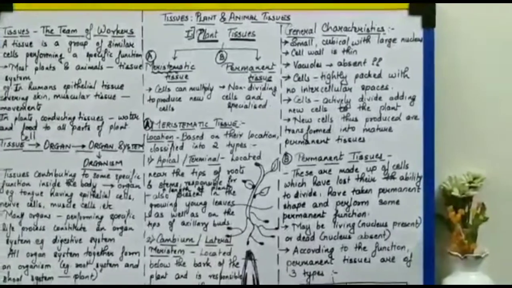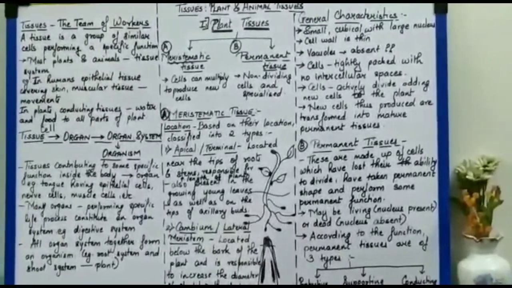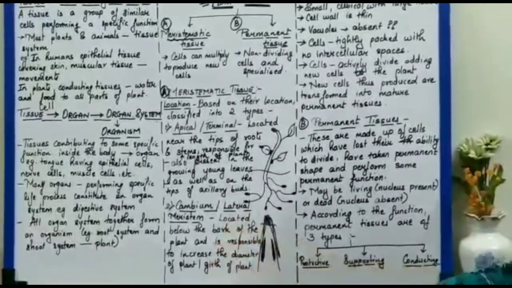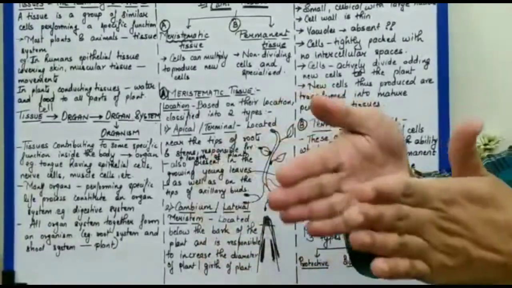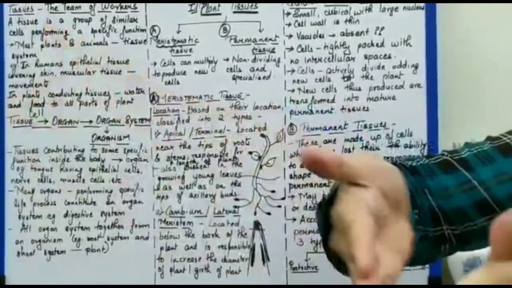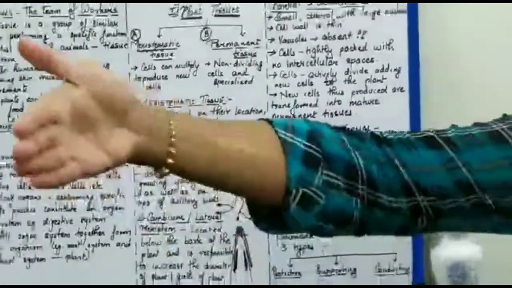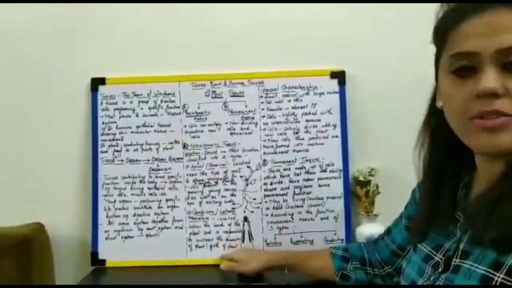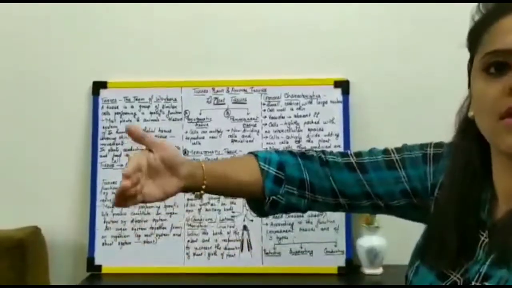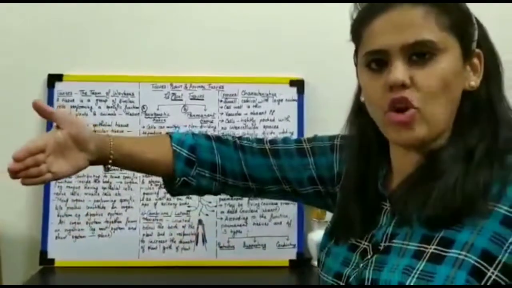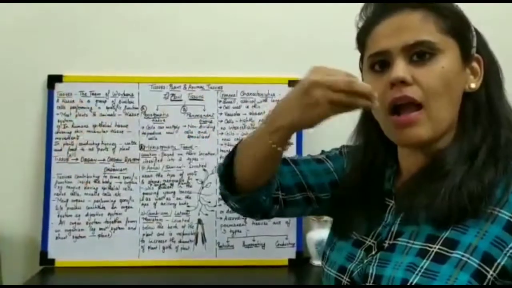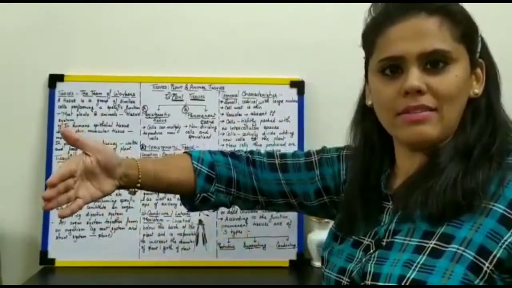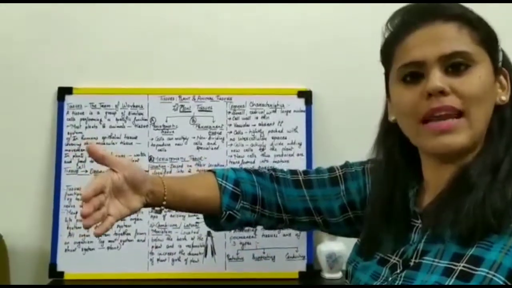Now what is this lateral or cambium meristem required for? This meristem is responsible for increasing the diameter of the plant body. The diameter of the plant is also called the girth. Girth is this side, the width. Generally what happens is we increase in this size. What's happening to us right now?